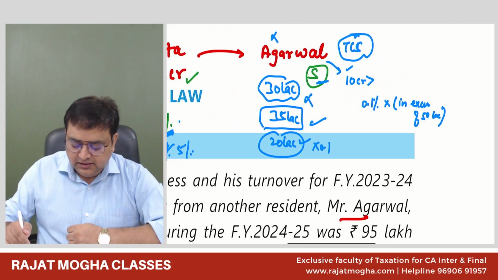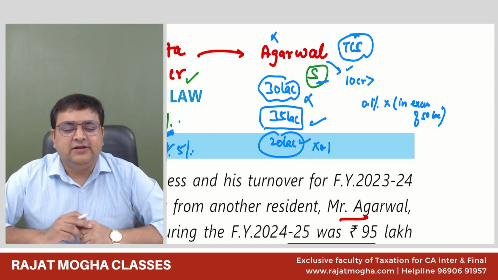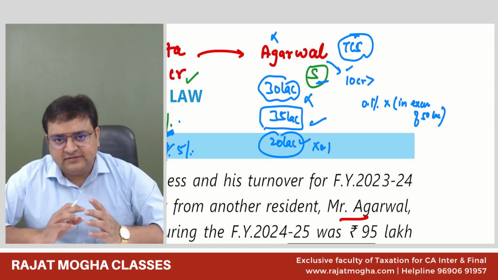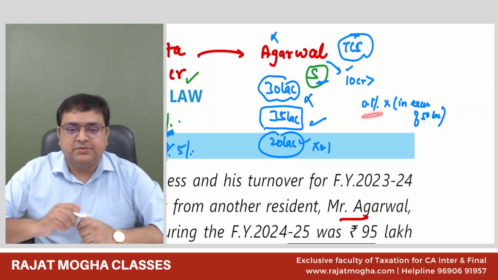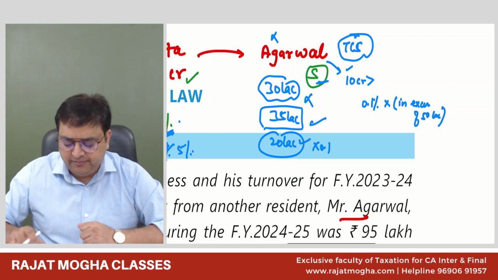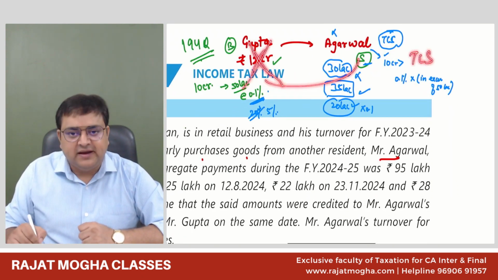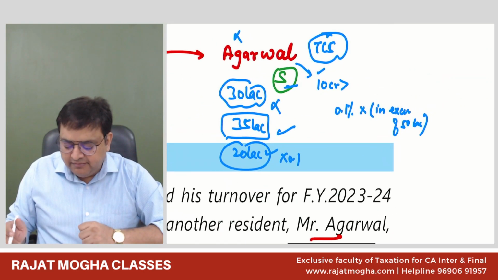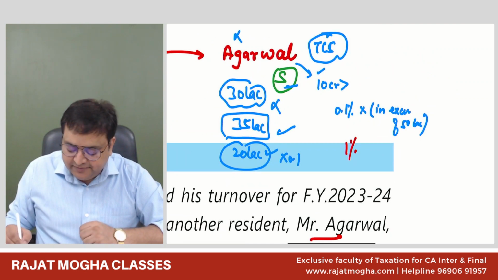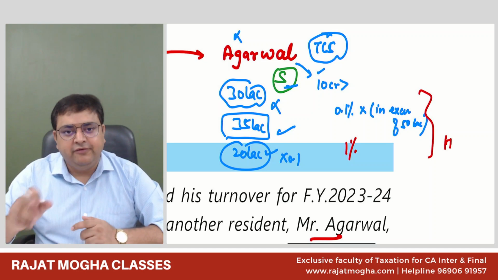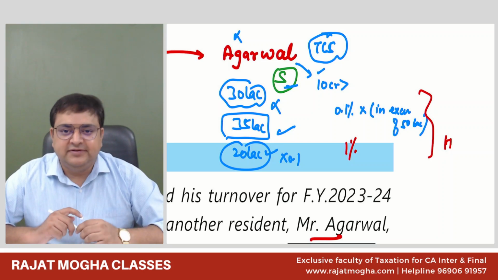And in TCS also we see that if the other party does not furnish their PAN number, we deduct TCS at the effective rate or 20%, whichever is higher. Again, 20% would be too much of an amount for him. So if Mr. Gupta, let's say, for example, TCS provisions are applicable and Mr. Gupta does not furnish his PAN number, then the TCS rate will become 0.1% or 1%, whichever is higher. It is not 5 even, it is 1%, whichever is higher.